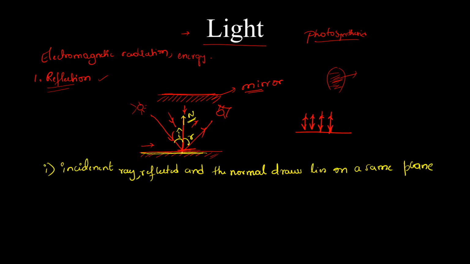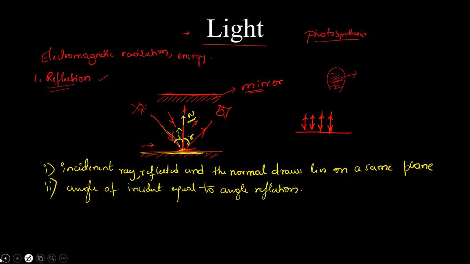Now there is one more law you can make out from here. You can see the angle of incidence and the angle of reflection. The angles made by the normal with the incident ray and the reflected ray are equal, that is, the angle of incidence is equal to the angle of reflection, which we generally call Snell's law.